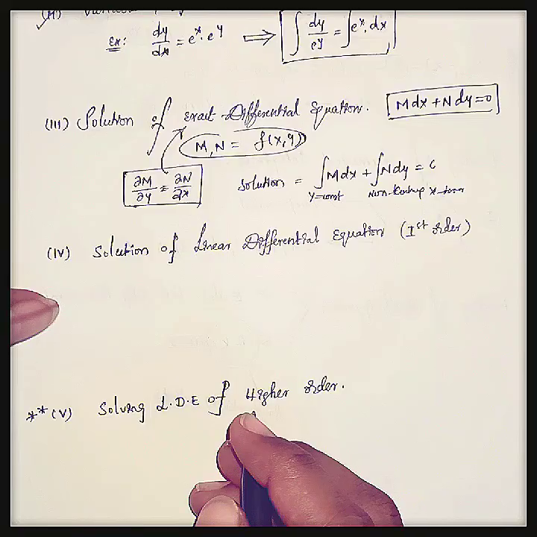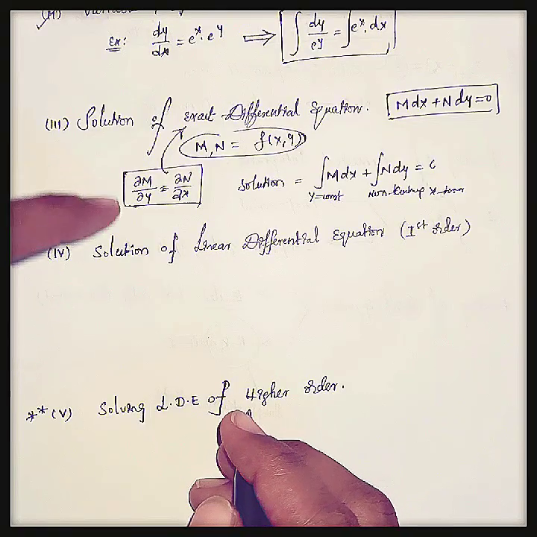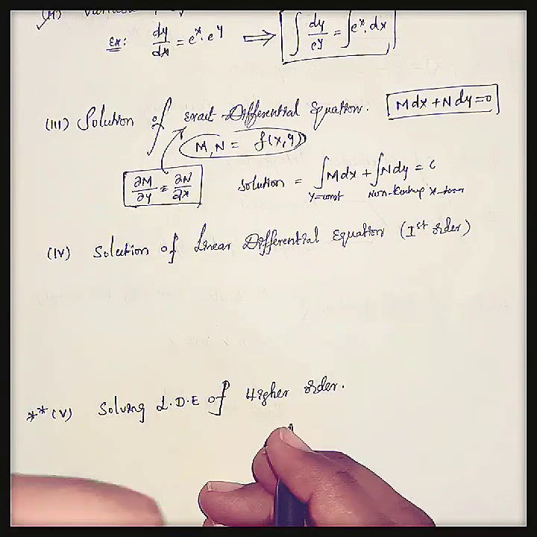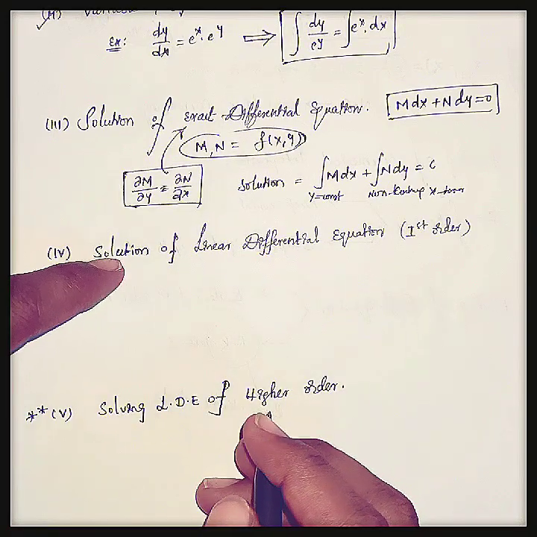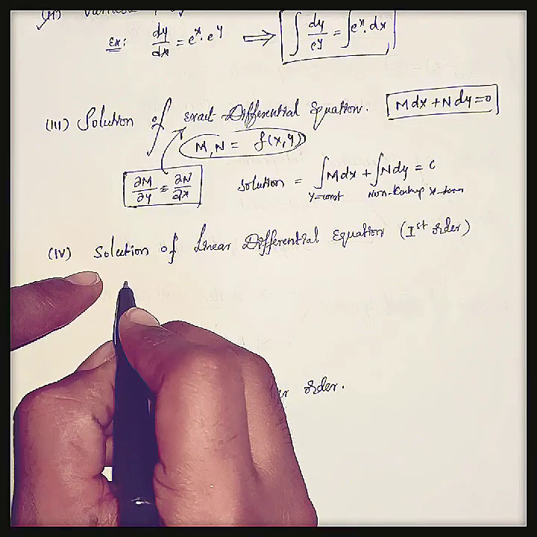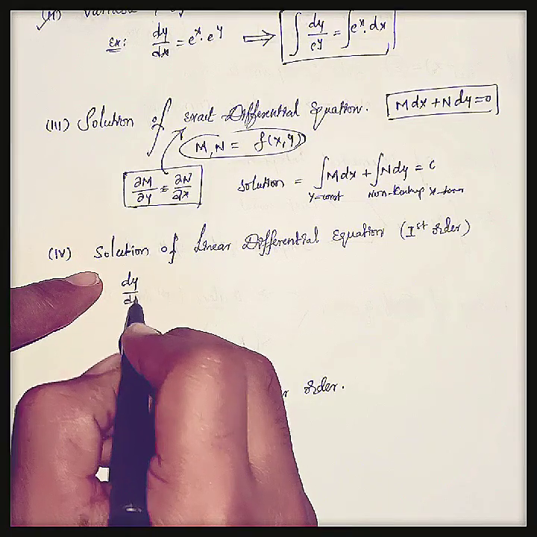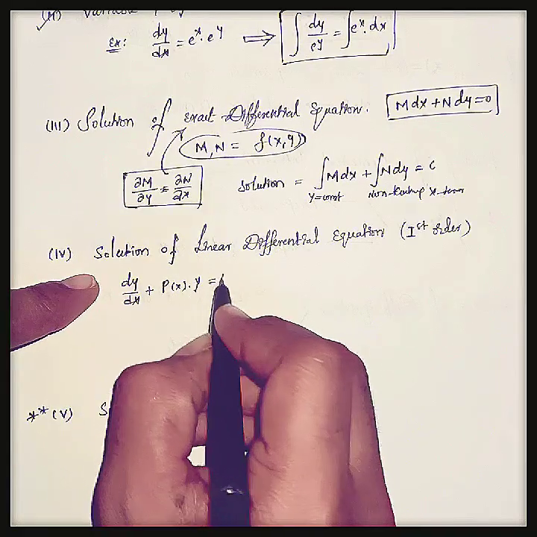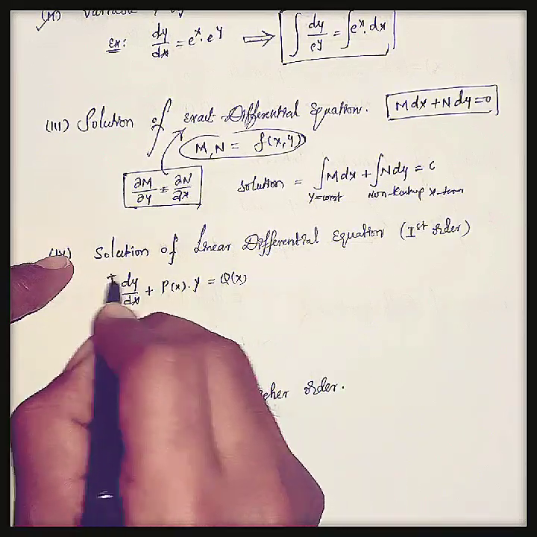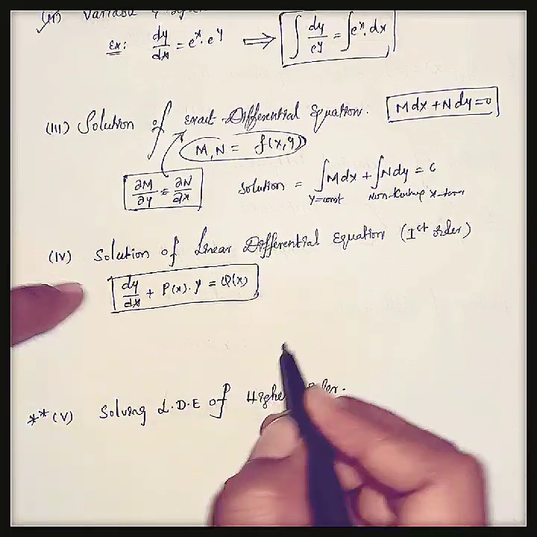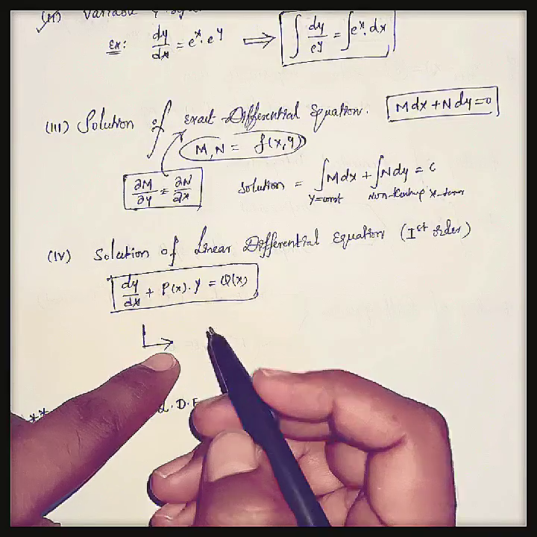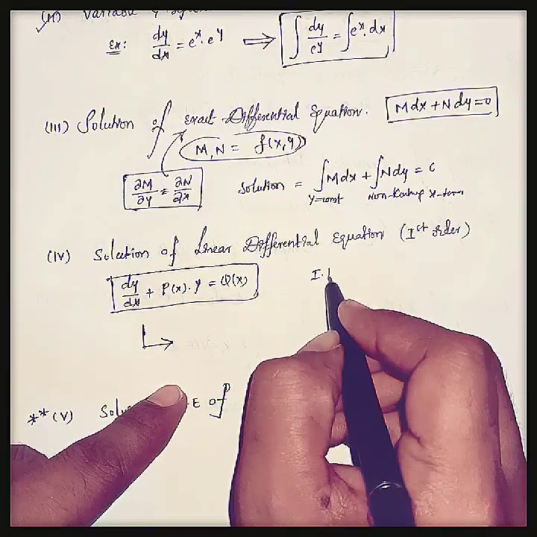And the next one is solving linear differential equations of first order. Here we should calculate the solution. If the equation is dy by dx plus P of x into y equal to Q of x, let us consider that this is the linear differential equation of first order. For the solution, first we should calculate the integrating factor.